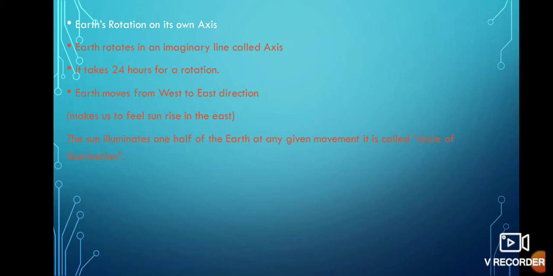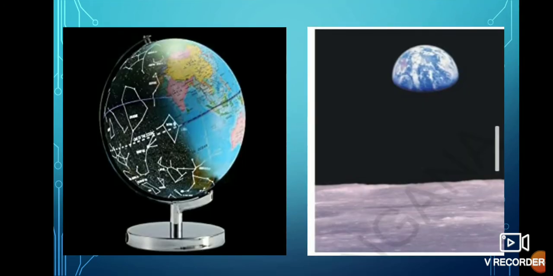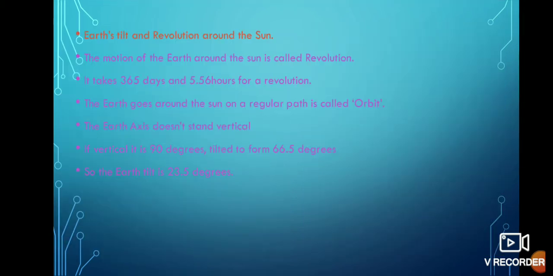And now we are going to see one important point, that is circle of illumination. The sun illuminates one half of the earth at a given moment. Look at this picture. We see the sunlight is falling only on one particular portion, whereas on the other side we see it is completely dark. So this is what is called circle of illumination.